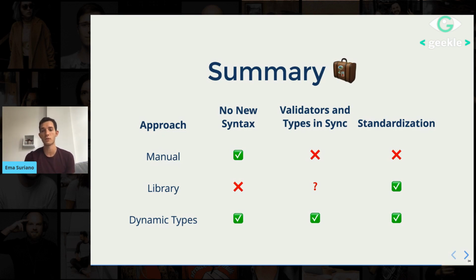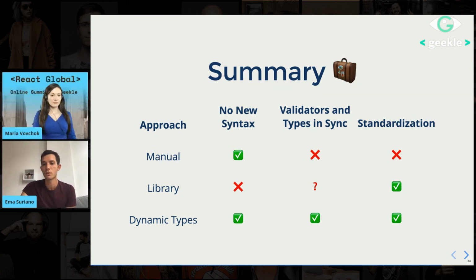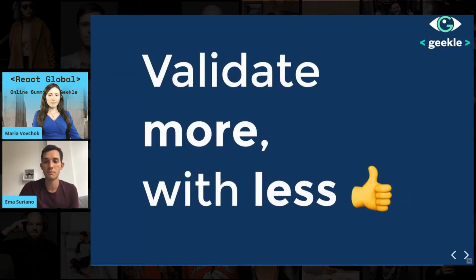With the library, it's cool because then we say, okay, how to check the length of an array? Oh, there is only this way with this property. Cool, finished, done. And then the last one, with dynamic types, as we're using AJV under the hood, we also have the standardization, which is actually pretty sweet. So just to close, I want to leave you with this quote: validate more with less. I think this method is super effortless. And if you have some time and you're working with a TypeScript codebase and you're having these issues, I encourage you to give it a try.